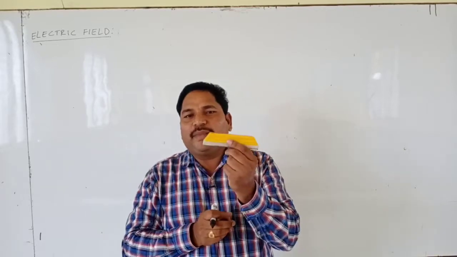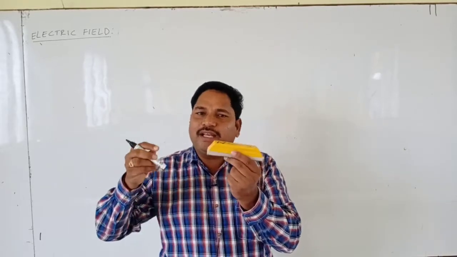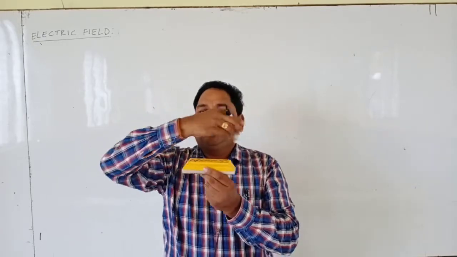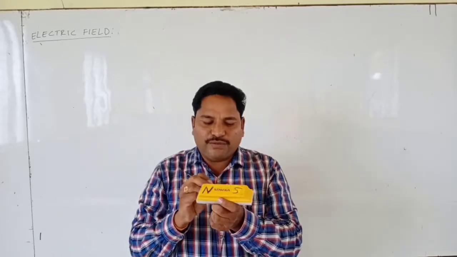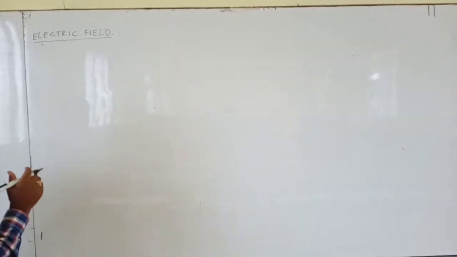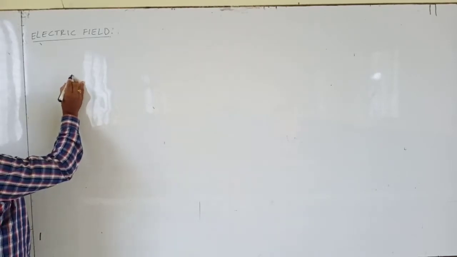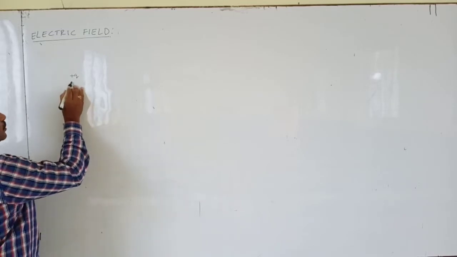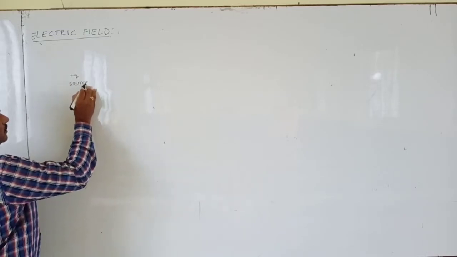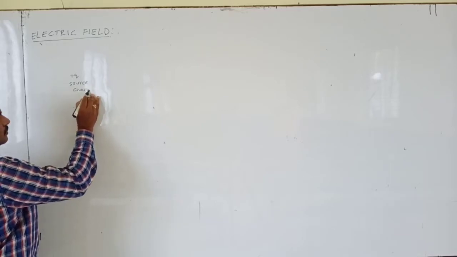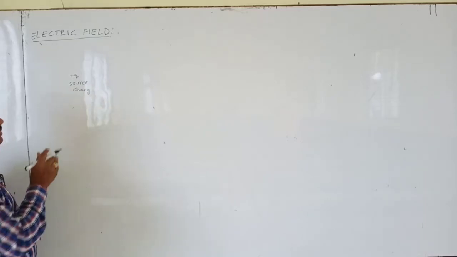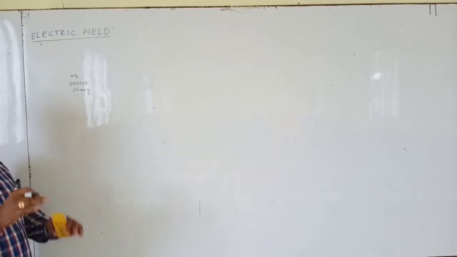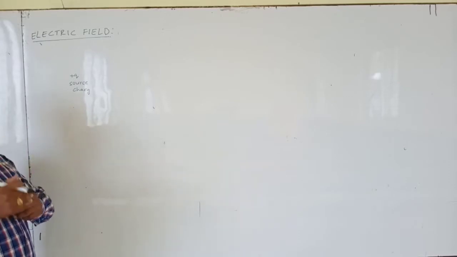Like magnets, this is a magnet. It can attract or repel another magnet up to a certain region. That region we call the field. Suppose this plus Q is called the source charge. This charge can repel or attract another charge up to a certain region. That region is called the electric field.